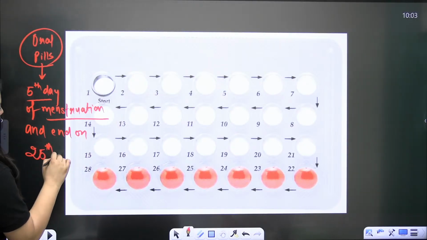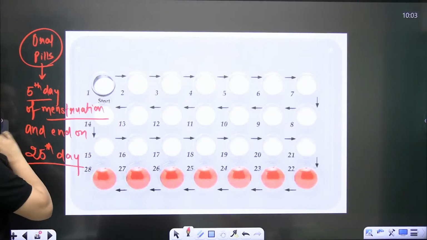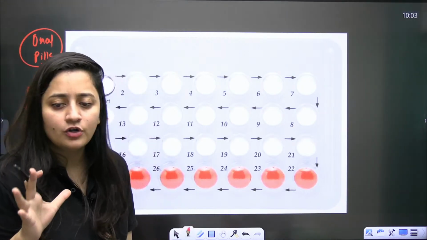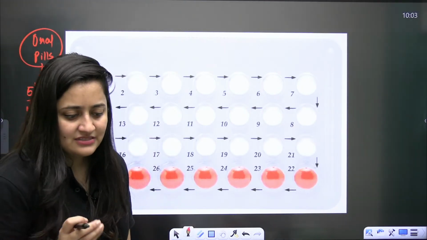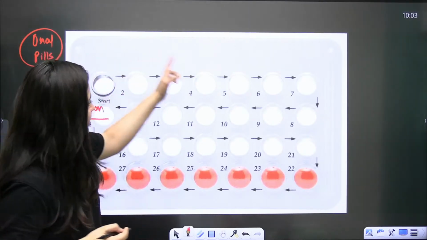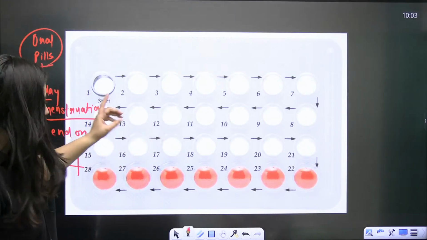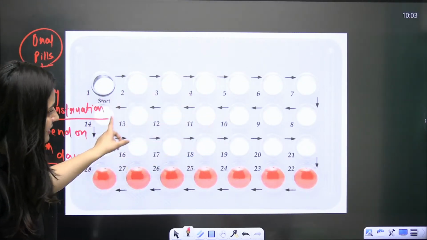25th day of menstruation. So near about 21 days will be there. So the female needs to take it for 21 days. Females need to take it for 21 days. So here you can see how the female is going to get it. 1 2 3 4 5 6, see, even the days are mentioned.